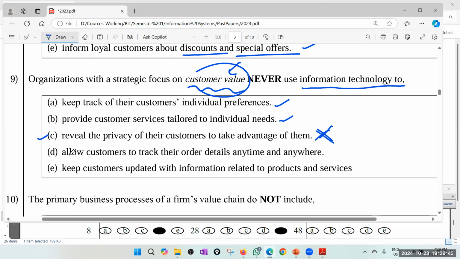Anyway, let's read the other things. Definitely answer with C. Allow customers to track their order details. Yes, good. Keep customers updated with information related to product and services. Yes, good. So the answer is C, because in C we are violating privacy.